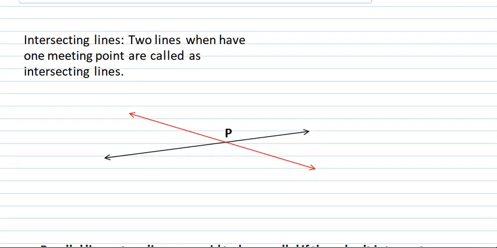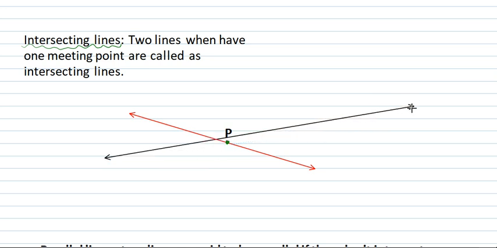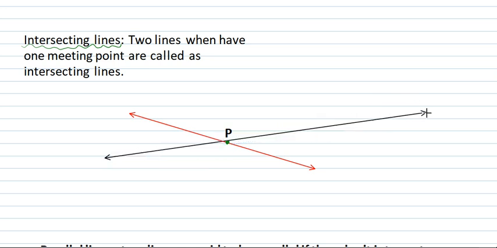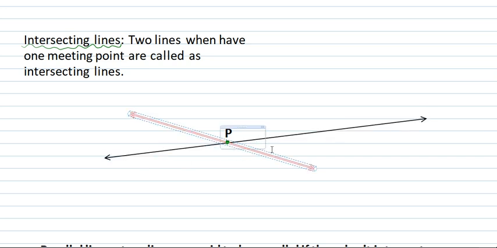Intersecting lines. Two lines, when they have only one meeting point, are called intersecting lines. When two lines meet at only one point, those are called intersecting lines. If we try extending this line as well as extending the second line, it will meet at only one point, that is P.